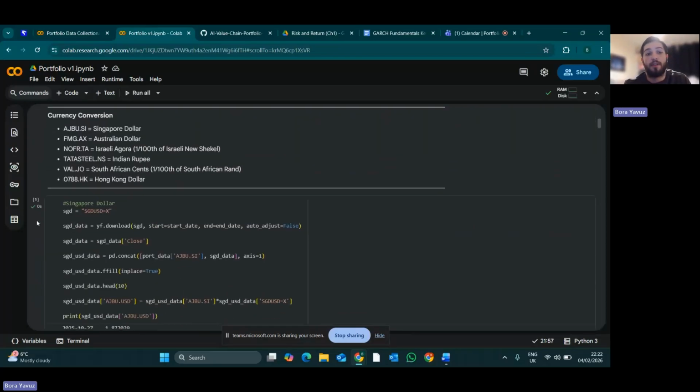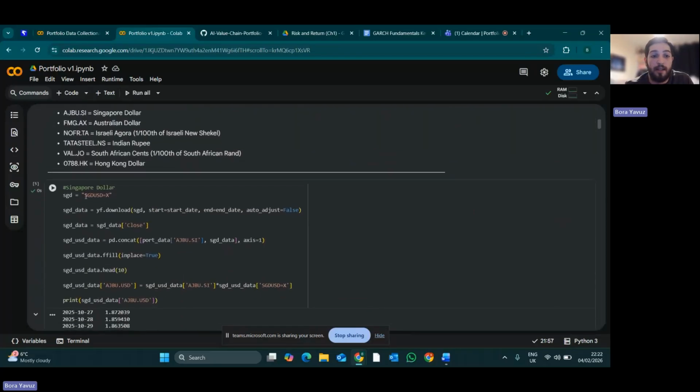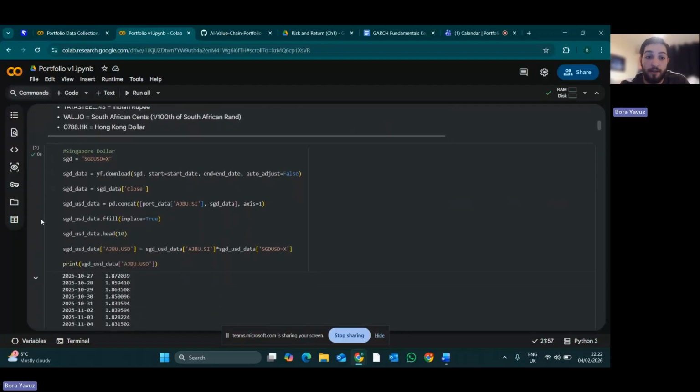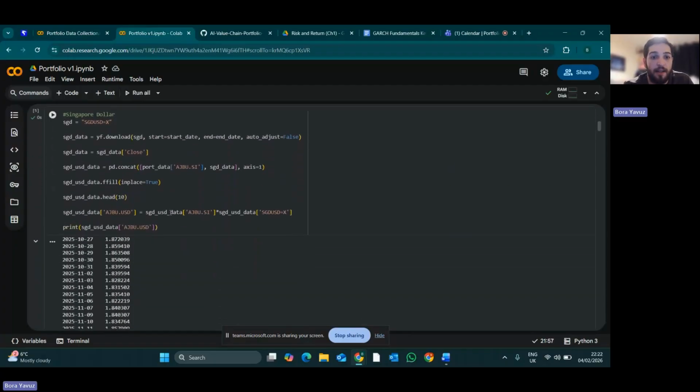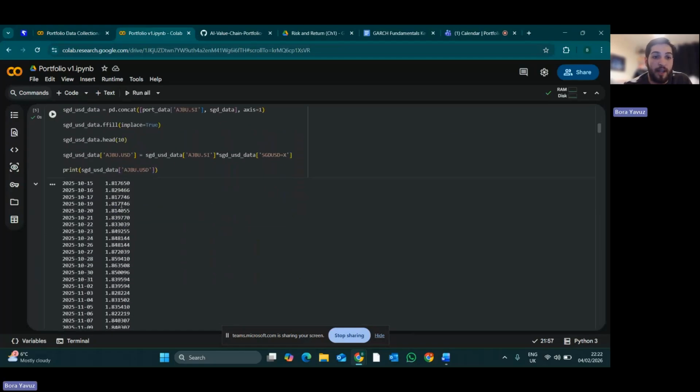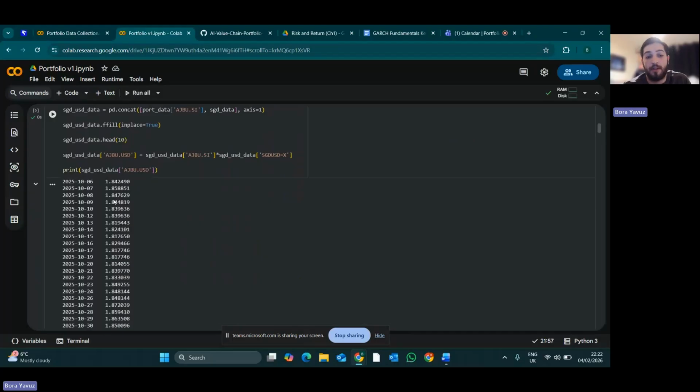This was pretty easy with most of them, as I imported the currency exchange rates from Yahoo Finance as well, and simply multiplied the stock prices by the conversion rates on each day, so that each day I was getting a different currency conversion rate, and it was adjusting the price per day.